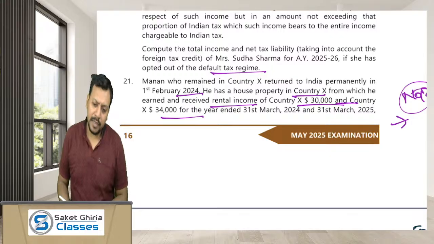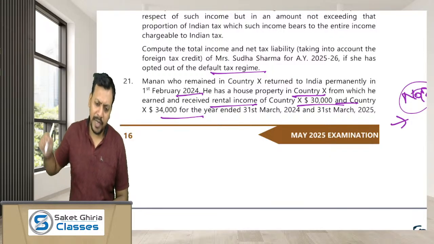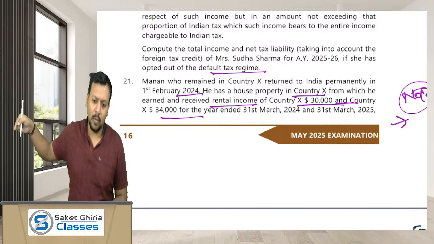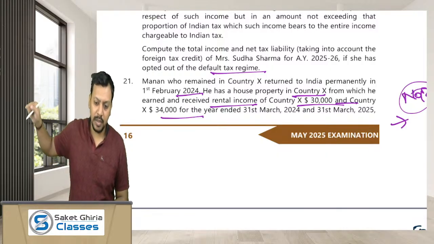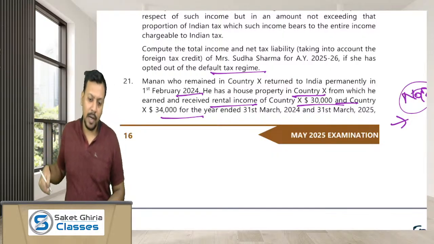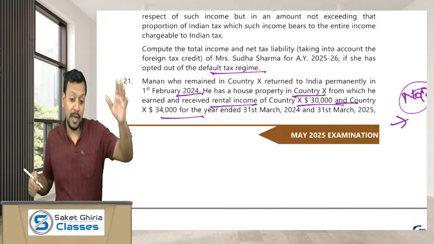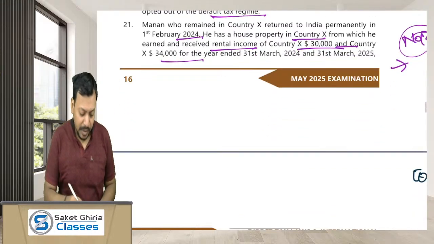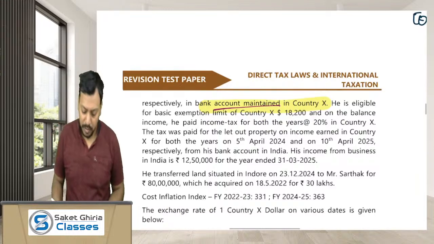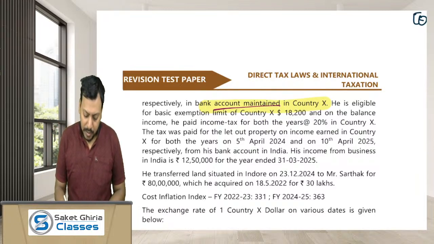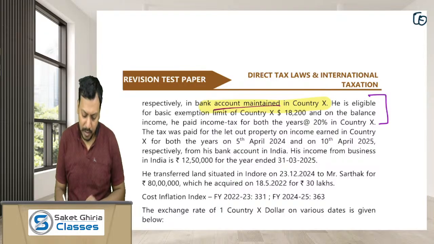And if that rental income had been received in the Indian bank account, then again such rental income would have been taxed in India, whether Mr. Manan was NOR or NR. But as he is NOR and the rental income has not directly been received in India, these rental incomes are not taxable in India. I hope you guys are getting it. Okay, so these data are irrelevant for us basically. From here the data is relevant.